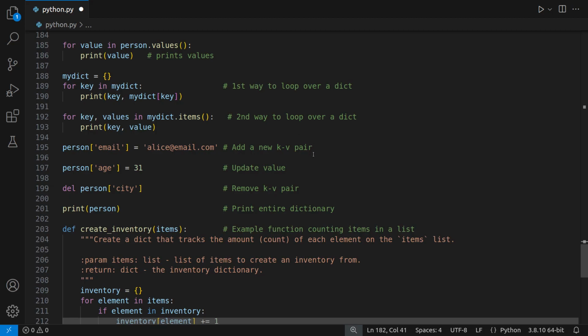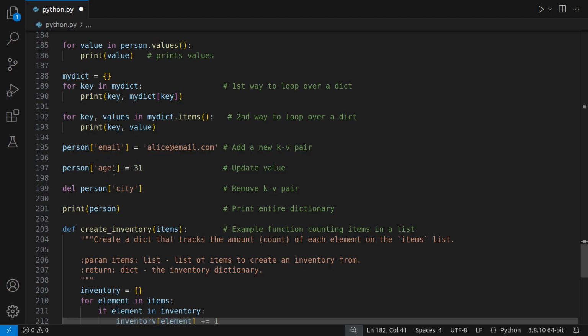Now let's say as well that you want to add a new key value pair, then this is typically how you would do it. You would say dictionary, square brackets, the key, equals whatever value. We did see another method earlier which was setdefault, but if all you want to do is just straight up do it, then this is how you would do it. I gave this example here because in our dictionary we did not have email, but using the same format you can also use it to update.